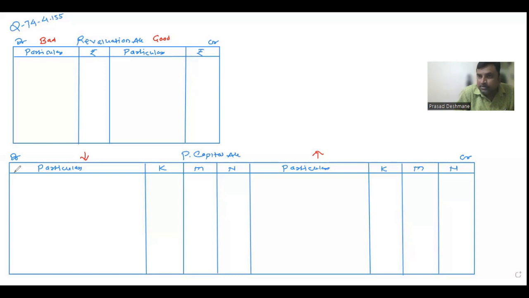Because she is leaving the business, we have to pay her dues on her retirement. But the firm doesn't have that much money right now, so they are paying 20,000 rupees on the date of retirement, and the balance will be transferred to a loan, which will be paid in two equal annual installments together with interest at 10% per annum. Correct? So this is the sum. Now we'll start putting the values we can put. The balance sheet we don't have, so we can't record the assets and liabilities anywhere. Whatever we can record in the revaluation and partners capital account, we can record.